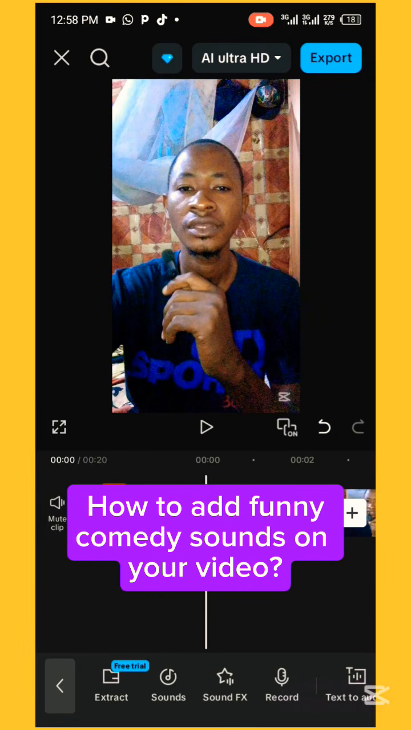So after that, you just have to click export. Now it will be saved in your gallery.